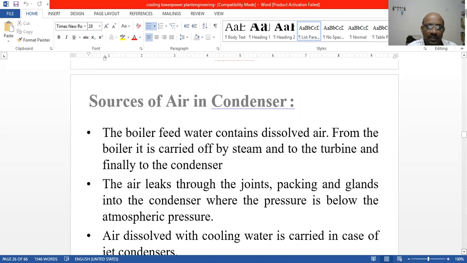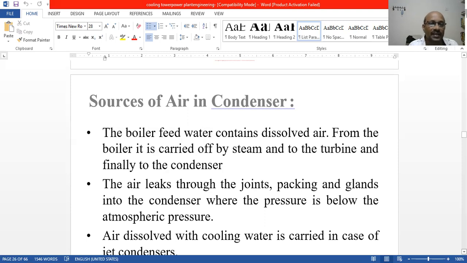Air will always be there, because whenever feed water is sent to the boiler, the water is mixed with air. It is carried off by steam through the turbine finally to the condenser.